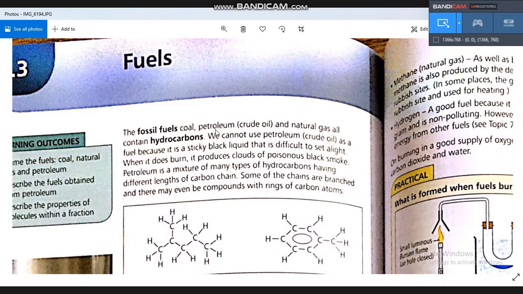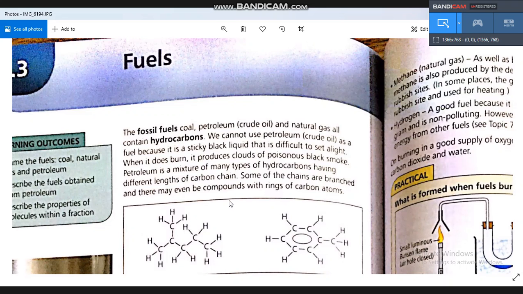So fossil fuels are coal, oil, and natural gas. They are all hydrocarbons. They consist of carbon and hydrogen.